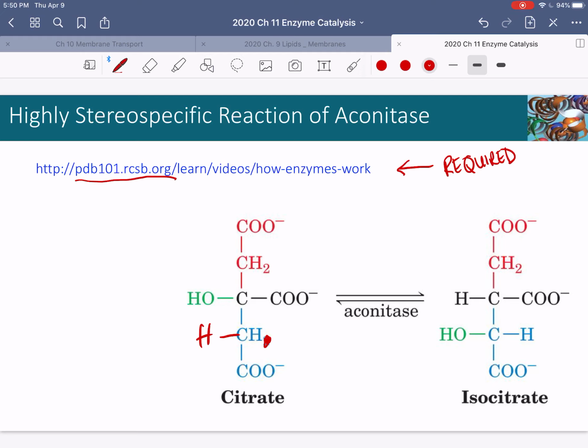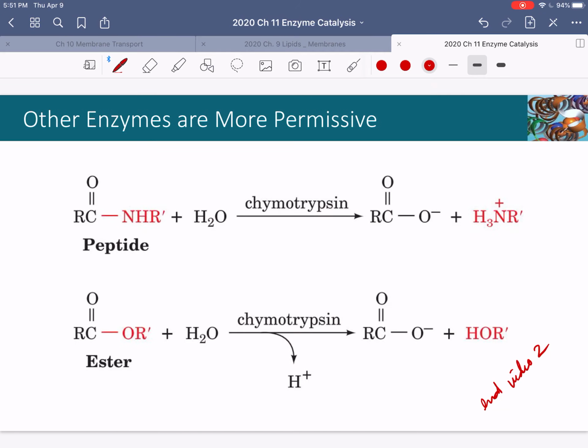PDB 101 is an excellent source to know about if you ever go on, let's say, to medical school and you're taking a class on drug design, then you'll be very happy to know the PDB 101 website. So go ahead and look at that.